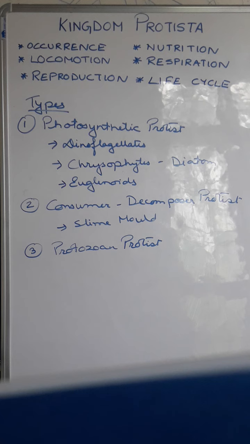That means they form blooms in the water bodies, and when they are blooming, they spread rapidly over several kilometers, and then they form a yellowish brown to red colored area. That particular thing is known as red tide. Now normally the question comes, what is red tide and how is it formed? It is formed with the help of dinoflagellates. The abundant presence of dinoflagellates in the water body creates a yellowish brown or reddish colored surface, that is known as red tide.